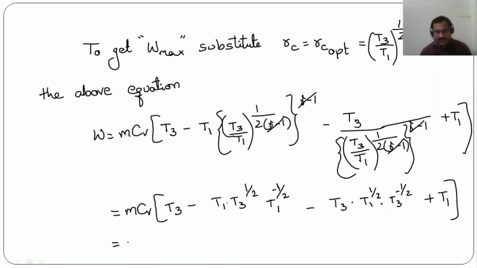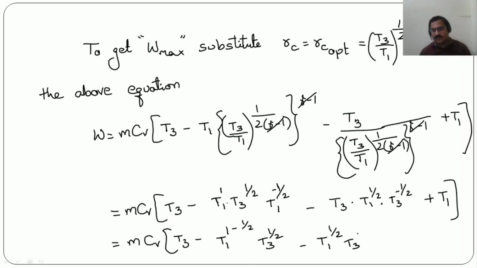Now we can write this as mCV into T3 minus T1 power 1 minus 1 by 2 into T3 power 1 by 2. Why we have written like this is, T1 power 1 will be there, T1 power minus 1 by 2. So a power m into a power n is a power m plus n, that is the formula that we have used. So T1 power 1 by 2, T3 power 1 minus 1 by 2, plus T1.